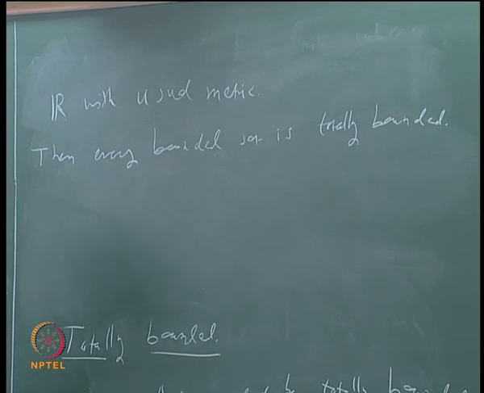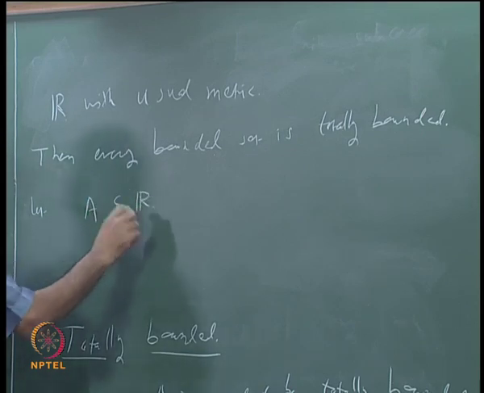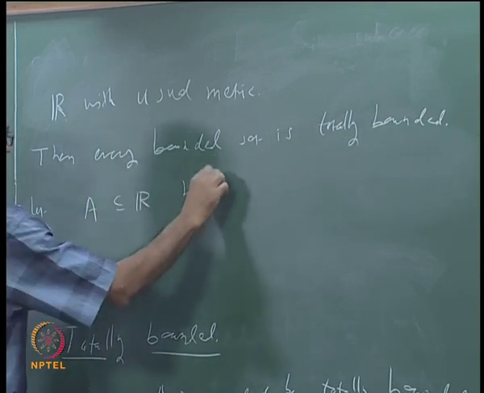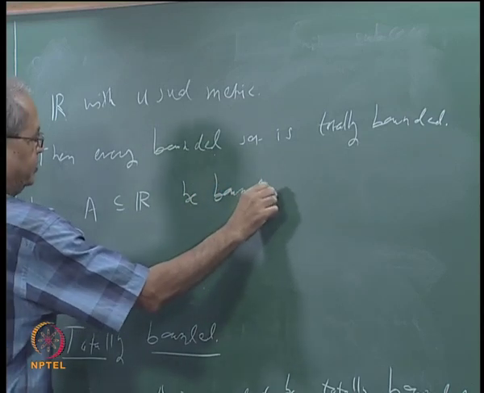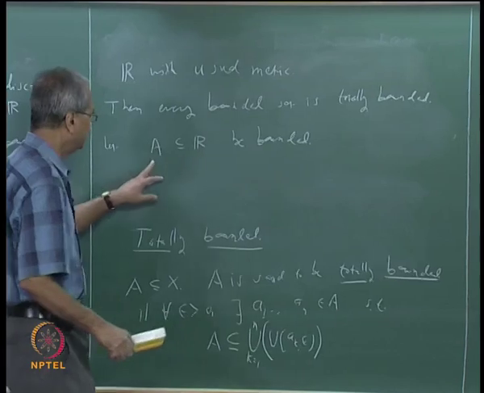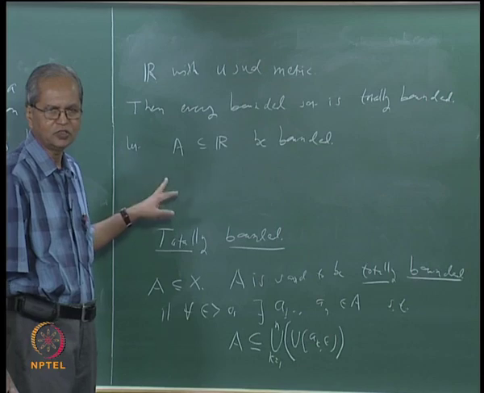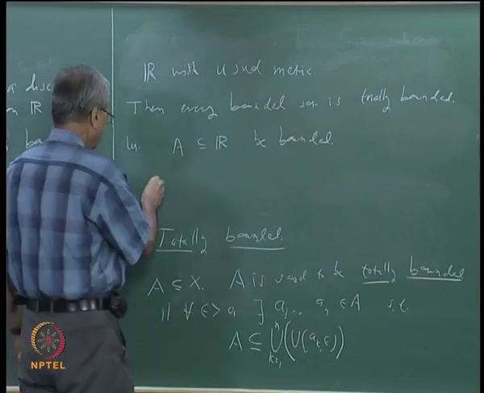Now how does one show that every bounded set is totally bounded? We are talking about R. So let us say that A is a subset of R. Let A be bounded. If A is the empty set, it is obviously totally bounded, so we don't have to bother about it. So assume A is non-empty.